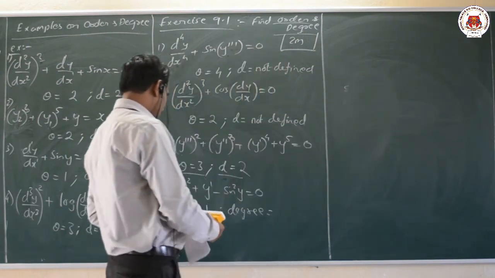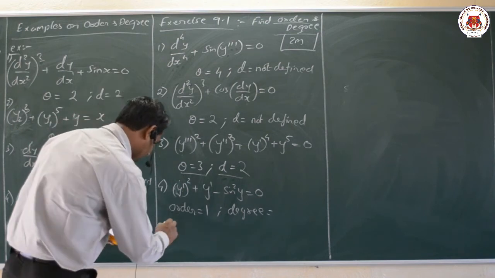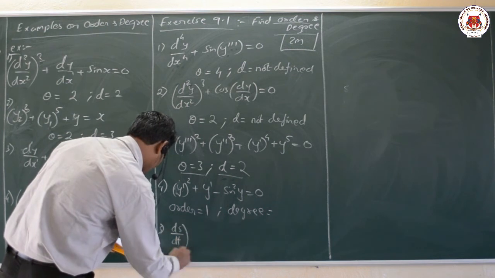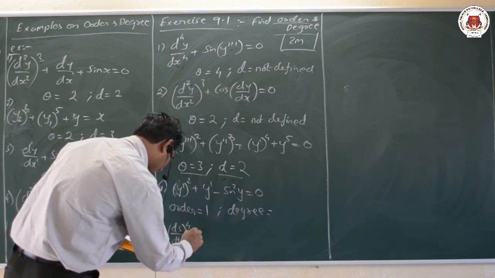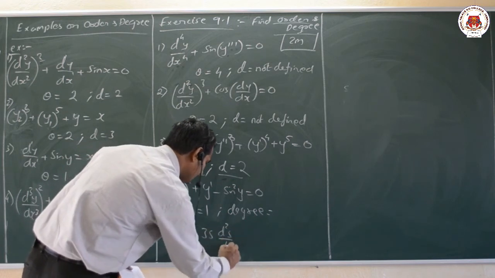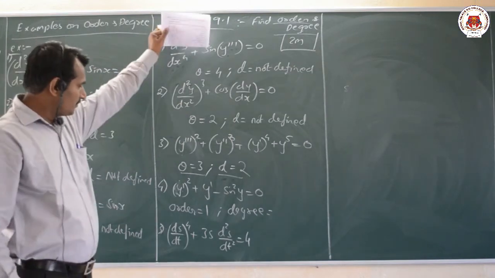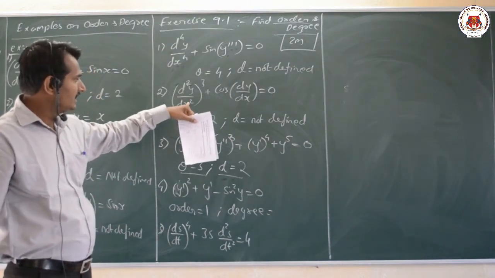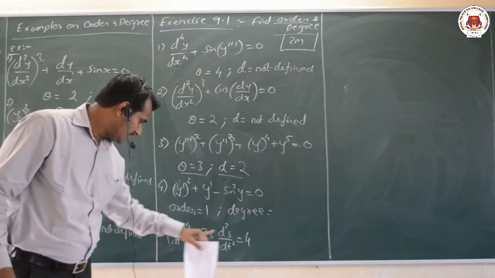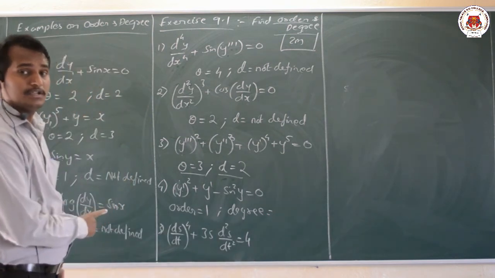Okay, dear students, now let us move on to the next example, a question paper problem, the fifth one: (ds by dt) whole raised to 4 plus 3s into d square s by dt square equal to 4. Here also the problem is very simple. In all the earlier problems, the dependent variable is y and the independent variable is x. Here in this problem, the dependent variable is s and the independent variable is t. It is a polynomial.